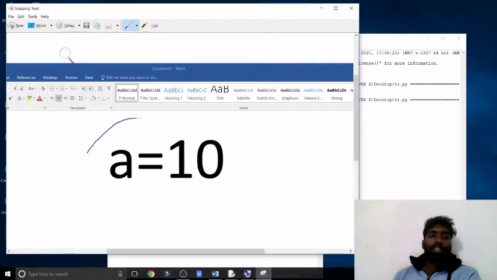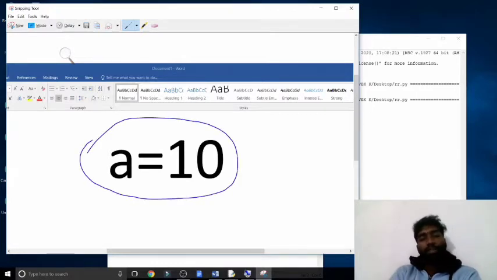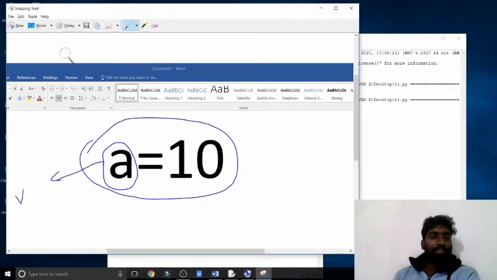Here is a value, a equal to 10. You are understanding that a's value is 10, correct? The thing is, in this place, a is a variable name.